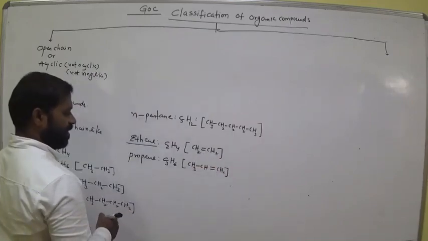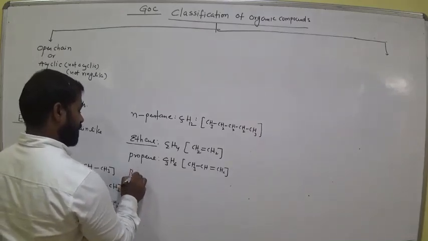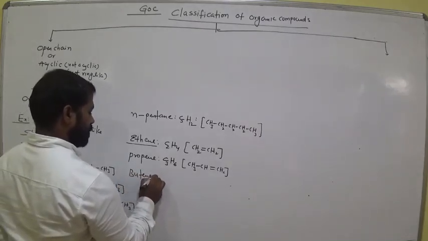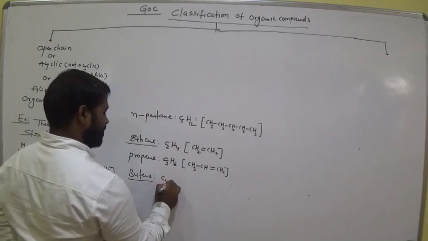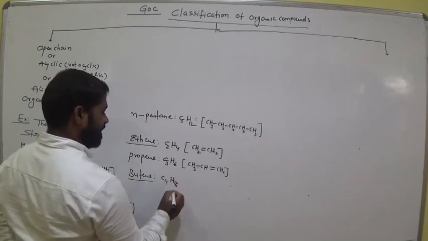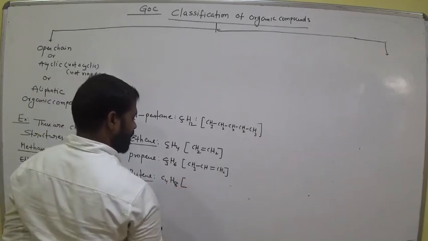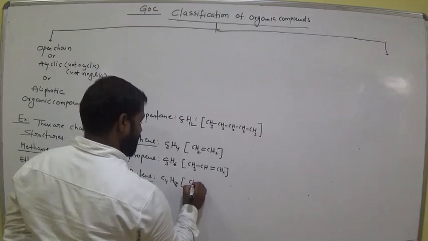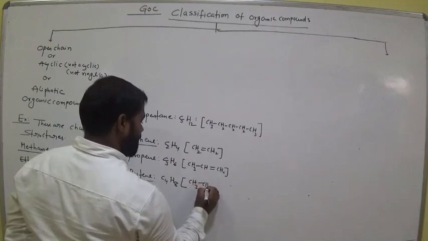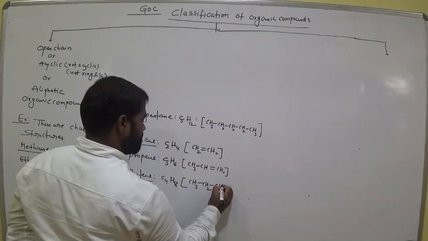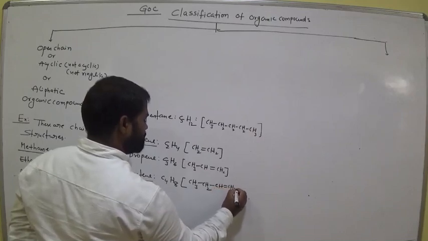Propene. Butene, C4H8, so CH3 CH2 CH double bond CH2. Butene.